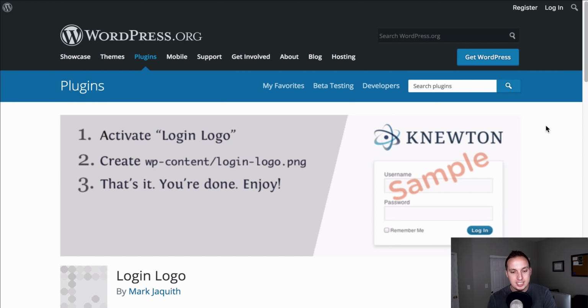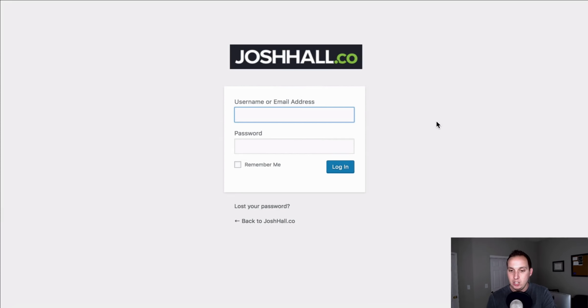Number 3 is this little handy login logo plugin. At one point I wanted to customize the dashboard, the login for my client sites, and I wanted to put their logo there. So I found this plugin. I've been using it for a very long time. It's very lightweight. All you have to do is label your file with the name login-logo.png. Make sure it's a transparent PNG file. And then all you have to do is upload it to your WP content folder. And then when you log into your website, it'll look just like this.